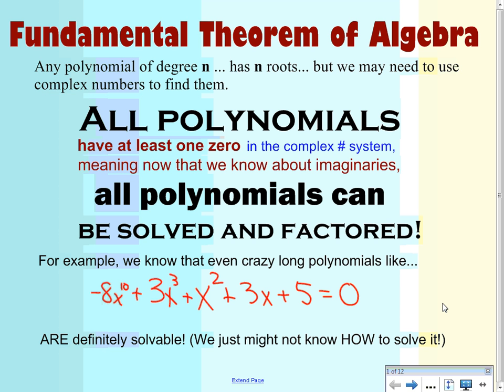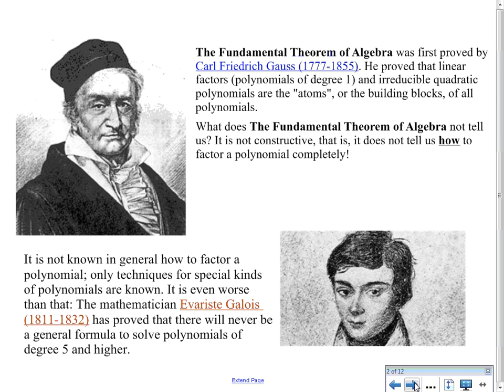In other words, all polynomials, every one we've ever studied, have at least one zero in the complex number system, meaning that now we know about imaginary numbers, all polynomials can be solved and they can be factored. For example, we know that even crazy long polynomials like this one in red is definitely solvable. Problem is, we just might not know how to solve it.